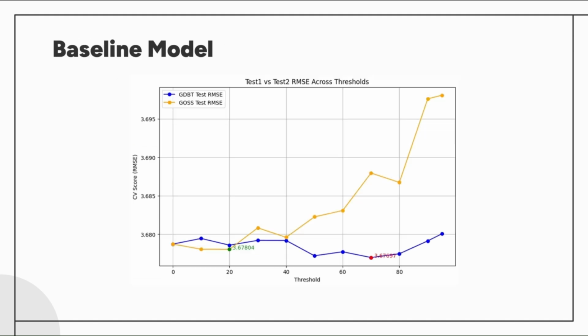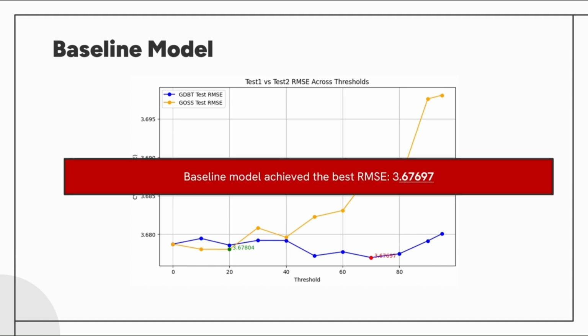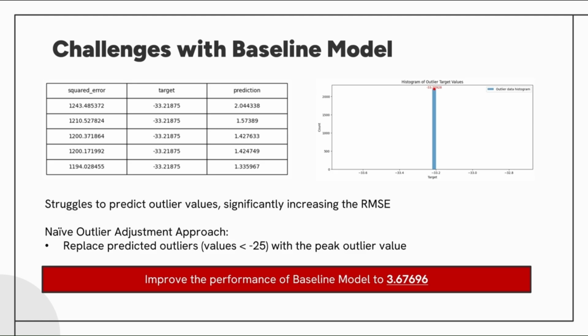From the graph here, we can see GBDT model of threshold 70 performs the best on our test set. It has an RMSE score of 3.67697, and this model becomes our baseline model. In order to improve the RMSE score for the baseline model, we decided to check which target value is actually contributing the most to our RMSE. We find that it is actually the outlier values causing it. The target is approximately negative 33, while our prediction is only 2.04.